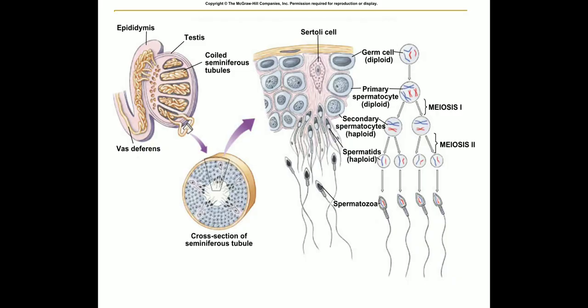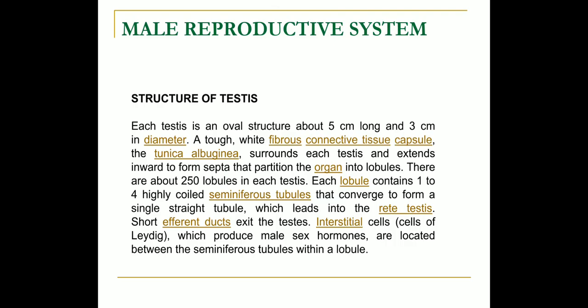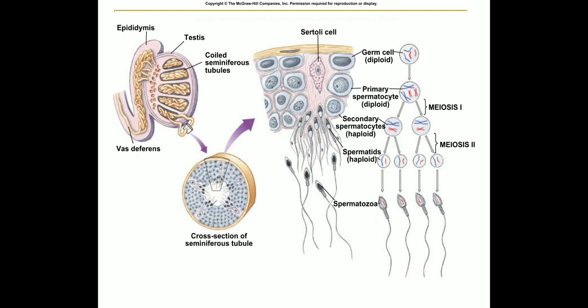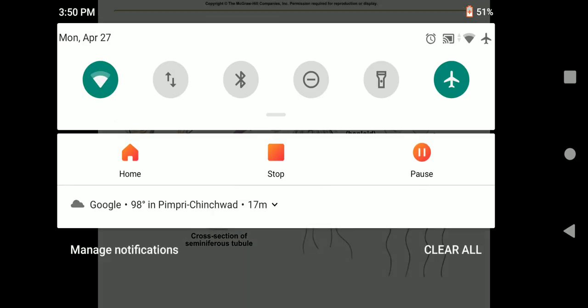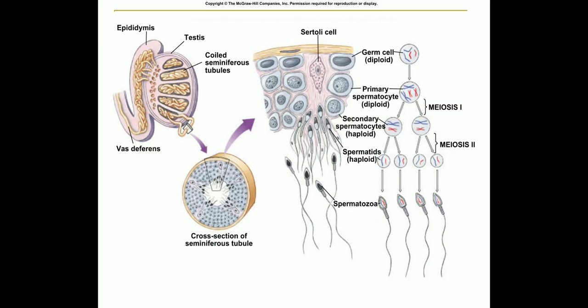Here you can see the seminiferous tubules, the cross section of the seminiferous tubules, the epididymis, the vasa deferens. The structure of testis is shown here.